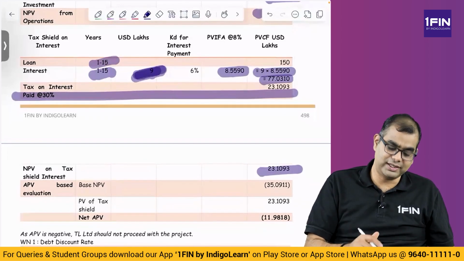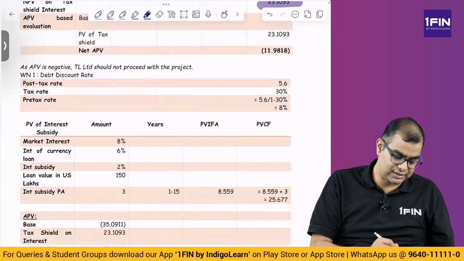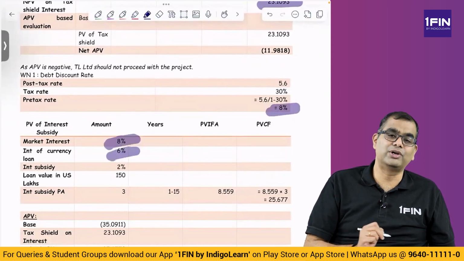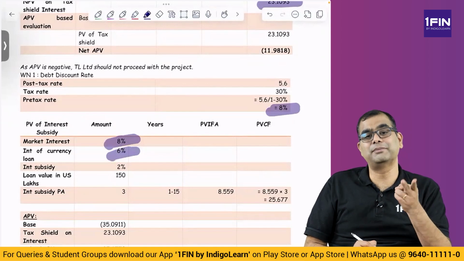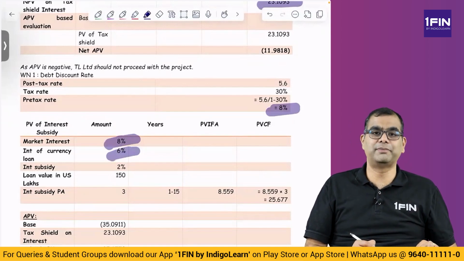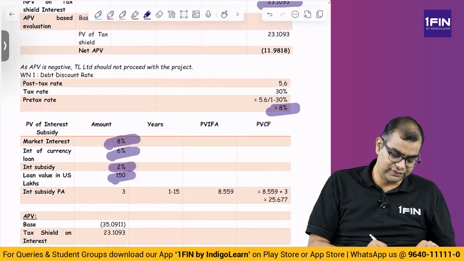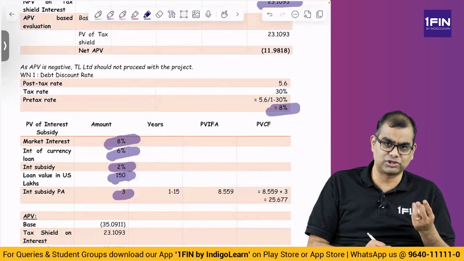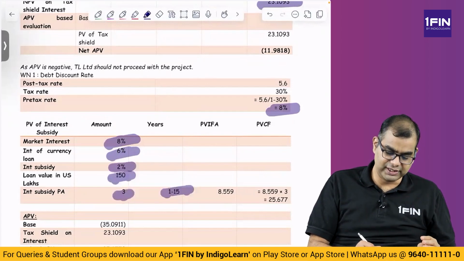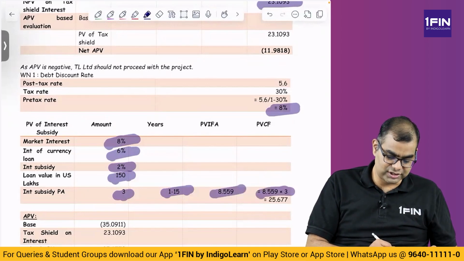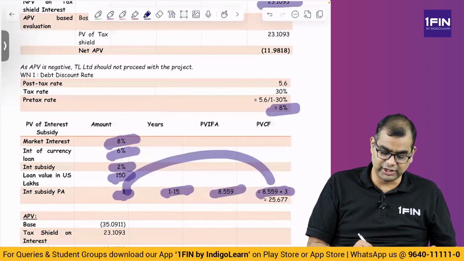Then you also have the subsidy. What is subsidy? If you take this 8% what we got, market rate is 8, but they are giving it to you at 6%. So there is a 2% benefit. So that 2% also you have to evaluate. So 2% on 150 lakhs, which basically works to 3 lakhs a year for 15 years. Present value interest factor is 8.55. 8.55 into this 3, which is per year value, you get 25.